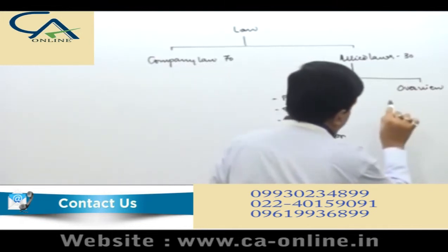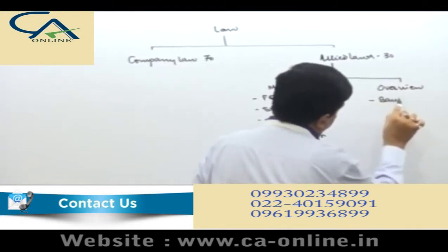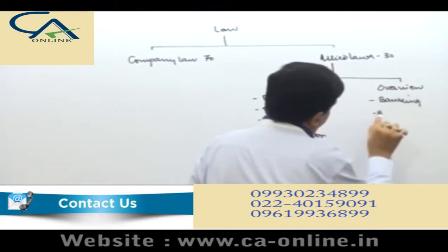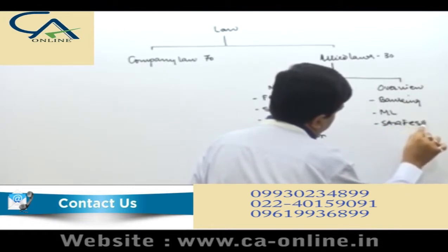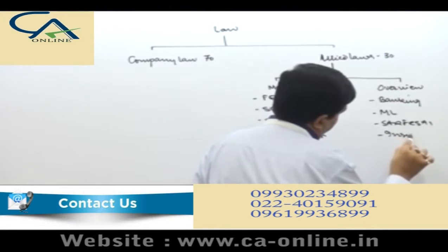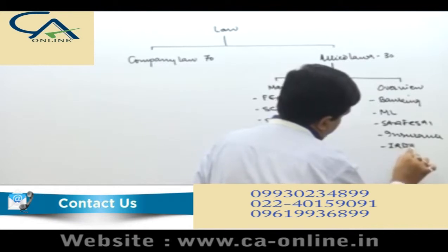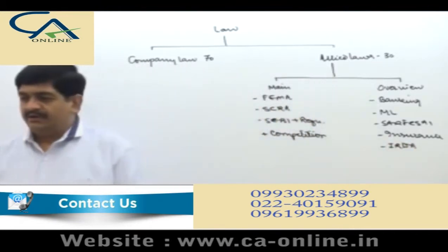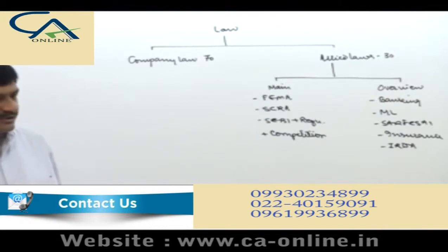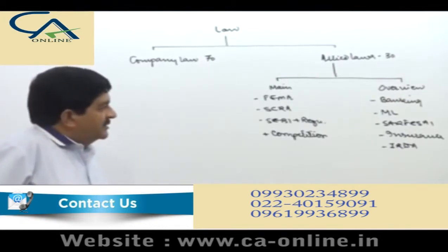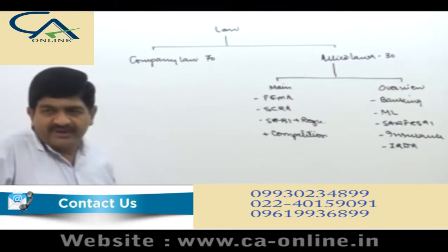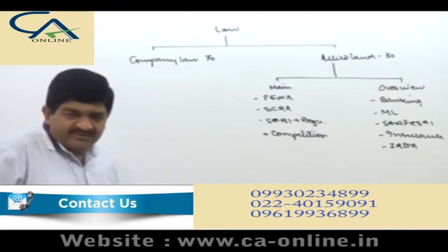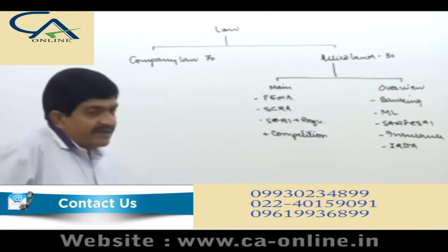Then here we have banking, money laundering, then Service Tax, insurance and IRDA. Those five are listed in priority order. Generally, out of those 5 acts, any 2 will be there in the exam. Which 3 are missing? Most probable are insurance and IRDA.